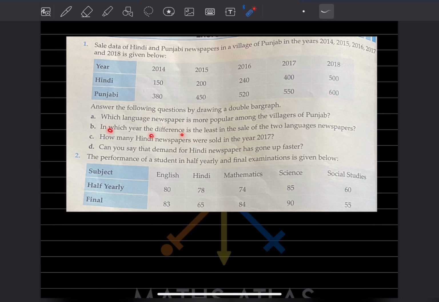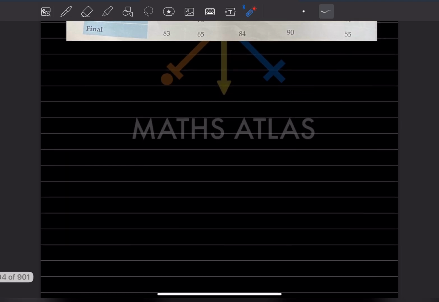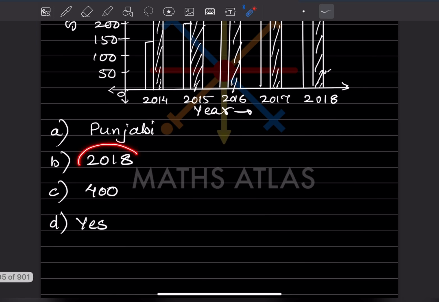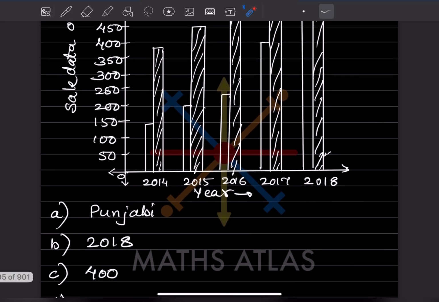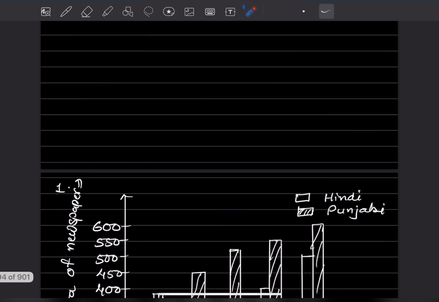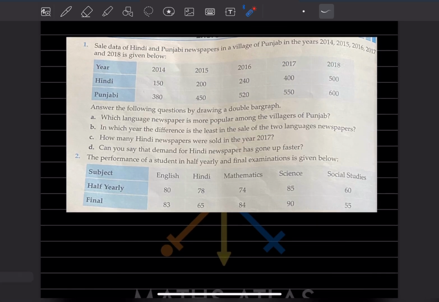In which year the difference is the least in sale of 2 languages newspaper? The difference is the least in the sale. So we can see the least is again given here. That is the year 2018. Because they have asked here the difference is the least.